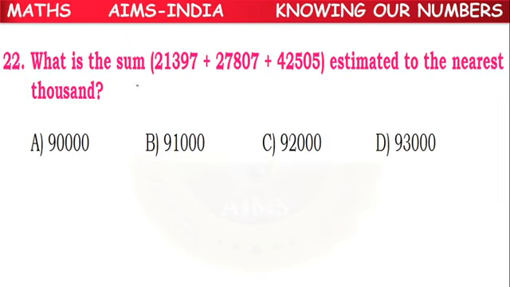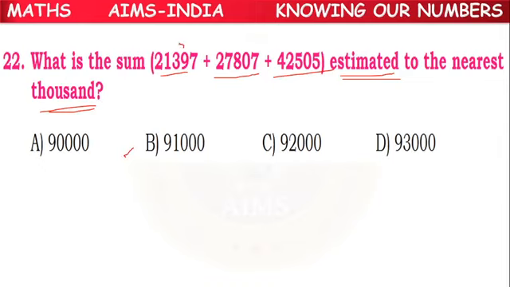So next, what is the sum? 21,397, 27,807, 42,505 estimated to the nearest 1000. We have to estimate to the nearest 1000.